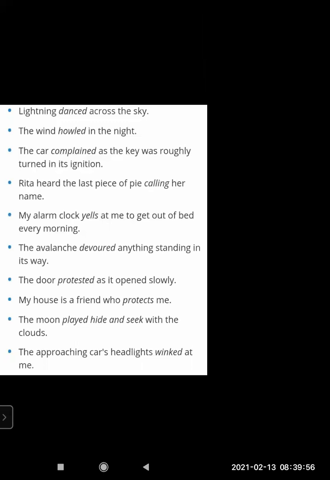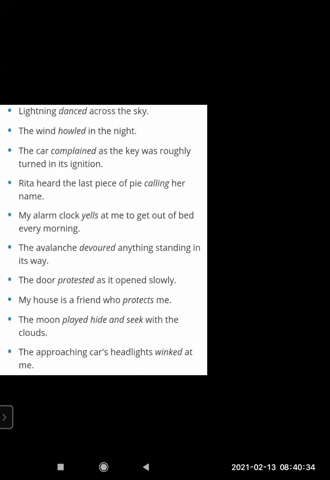My house is a friend who protects me. See, the house was called a friend, who protects. So the house has been given a quality, like we feel safe and secure in our house. To tell that it protects us from rain, sun, from different calamities, or from threats, it's given the quality of a friend. Like we say our friends are there for us, they come to help us, they always stand for us.